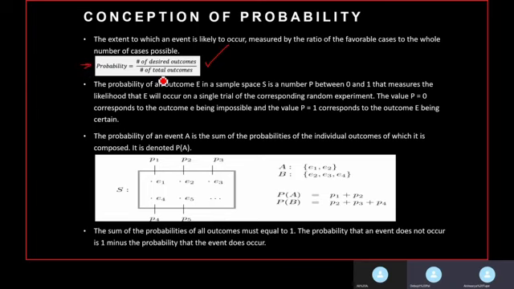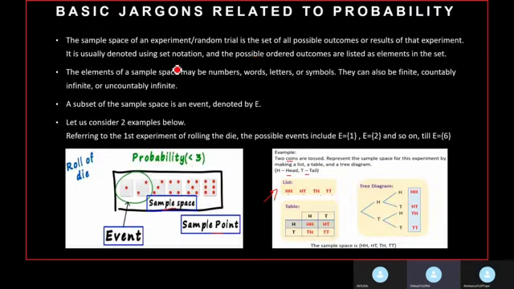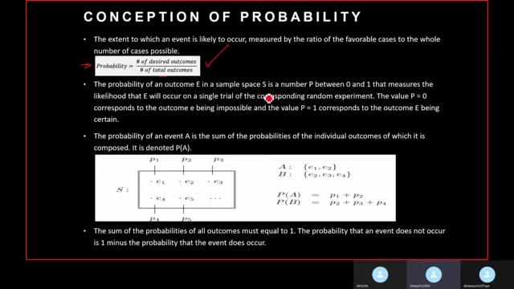The denominator is denoting what we refer to as the sample space in the previous slide. For example, we were first introduced to rolling a die, where one of the possibilities of probability is what we have presented. There are 6 possibilities, which is 1 to 6, as shown in the first figure. Now, the probability of rolling an odd number, for instance, will be 3 out of 6 because 1, 3 and 5 are the only possible outcomes. Hence, the value of the probability in the next slide, as shown, is 3 by 6, which is nothing but half.